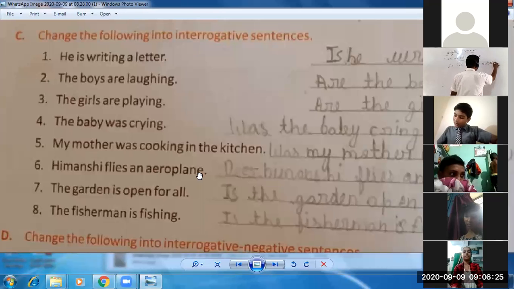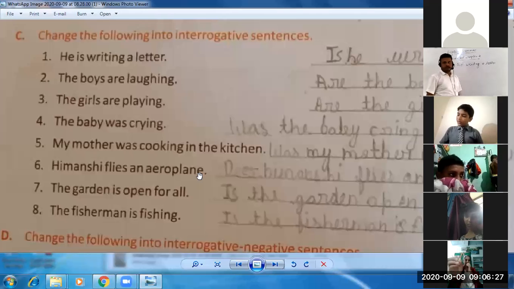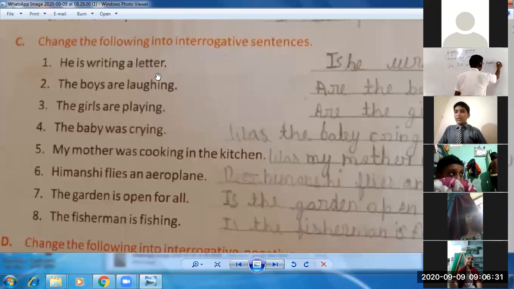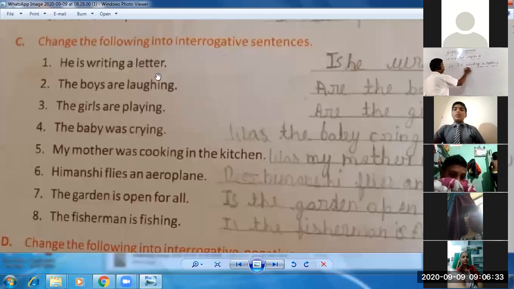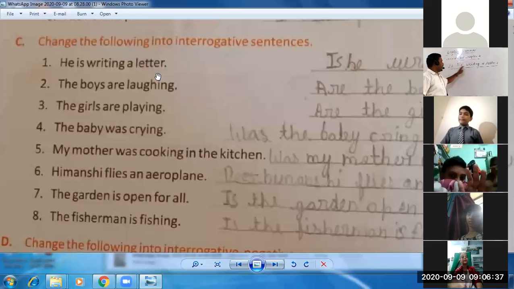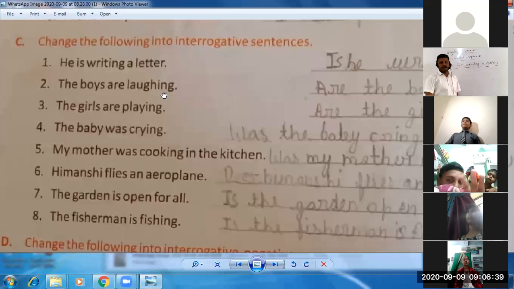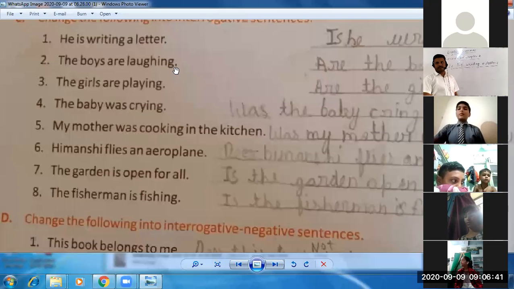Now you also need to use a question mark. Now this sentence is changed into the interrogative sentence, students. Is he writing a letter? Similarly, see the second sentence.